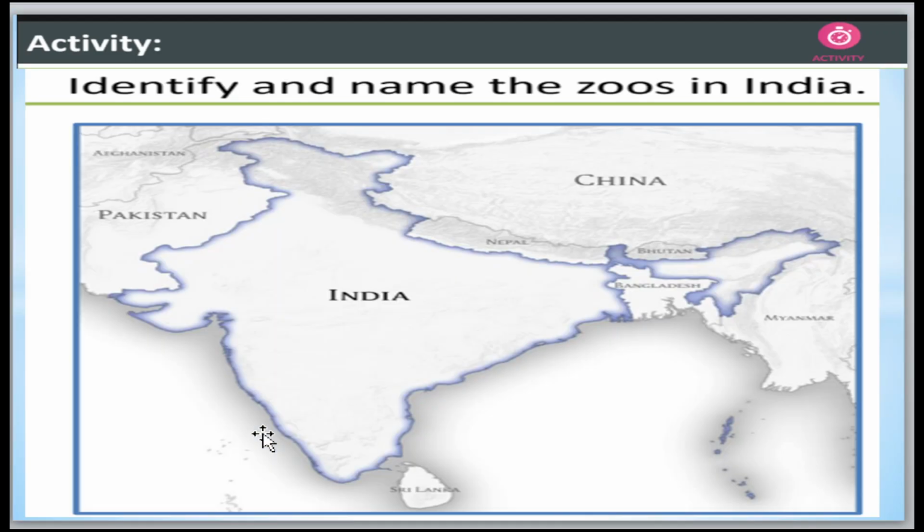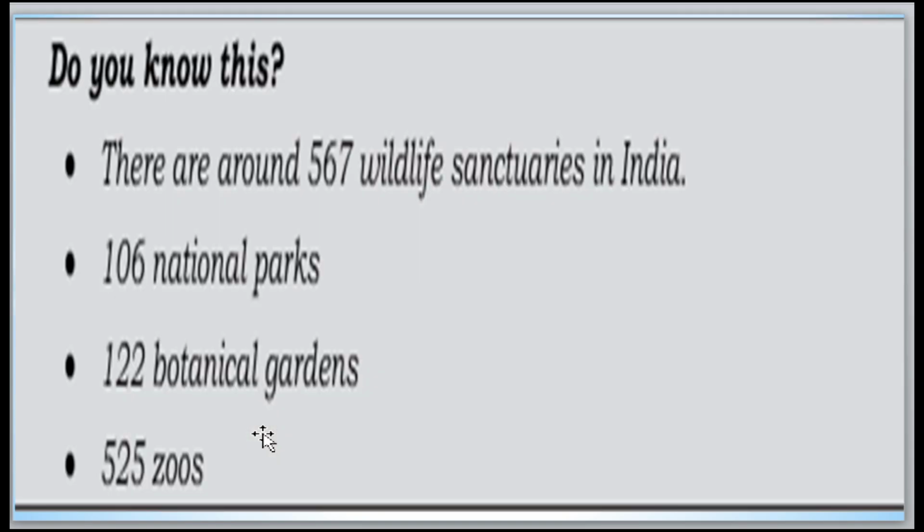Okay, now move to identify and name the zoos in India. You have to name the zoo name. Okay, you should know that there are around 567 wildlife sanctuaries in India, 106 national parks, 122 botanical gardens and 525 zoos in India right now.